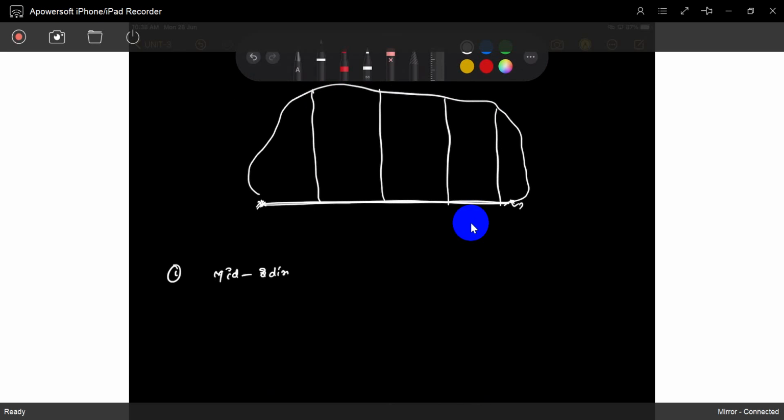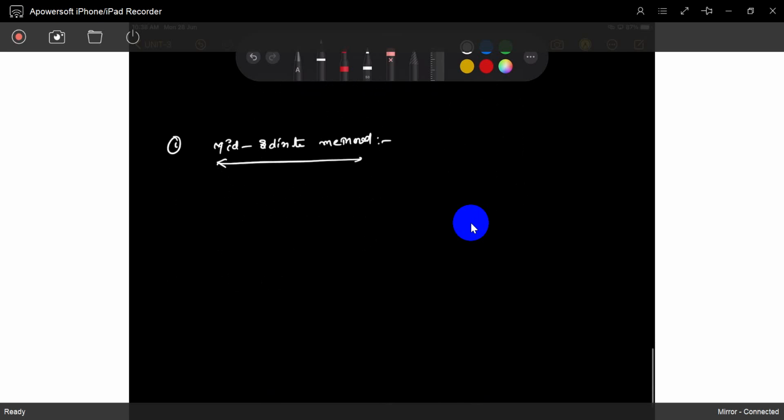Mid-ordinate method. You see something like this. I won't do a total project, I will just give an idea. So if it is a baseline, we will draw offsets.